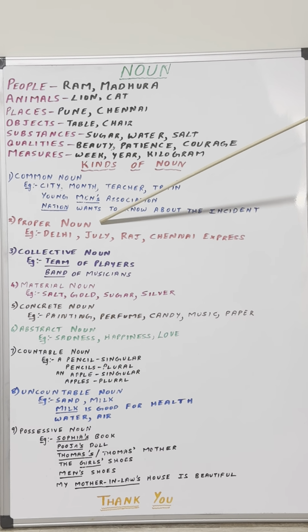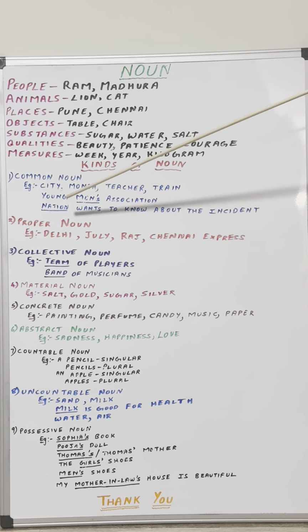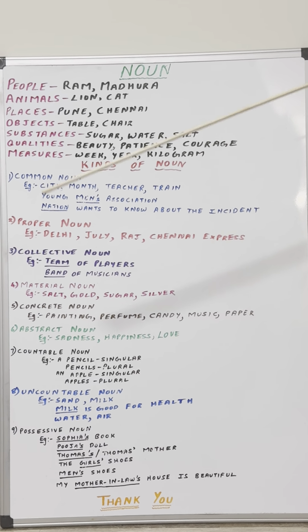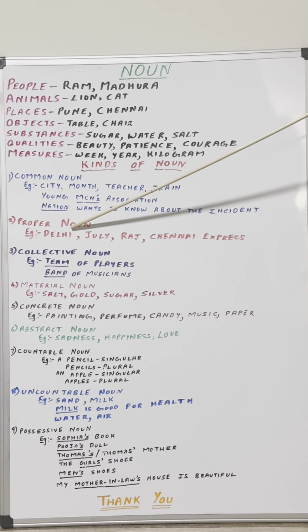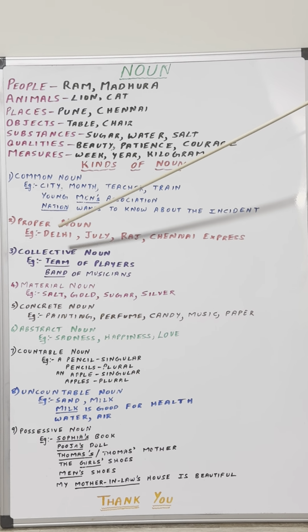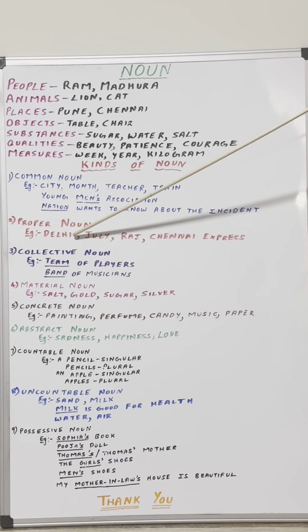The next one is proper noun. Proper noun, as the name suggests, refers to something in particular, not in common. Look at this example, Delhi. It's the name of the city. I have mentioned specifically the city I am talking about. It is Delhi. So the moment you read, you get to know, okay, fine, it's about Delhi.